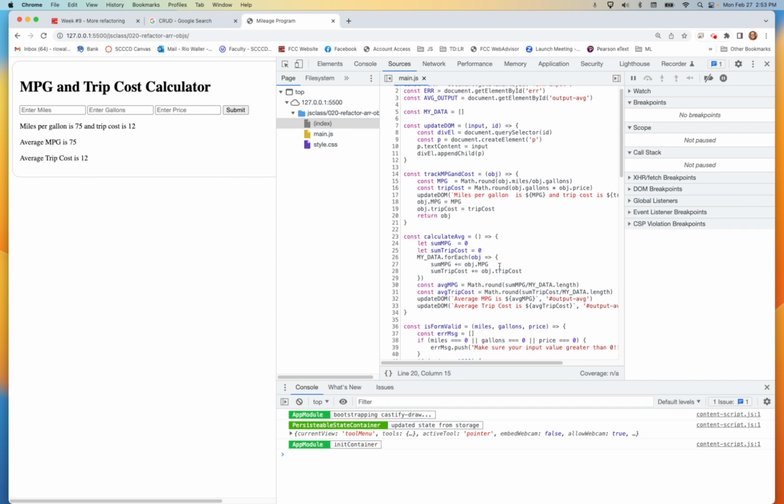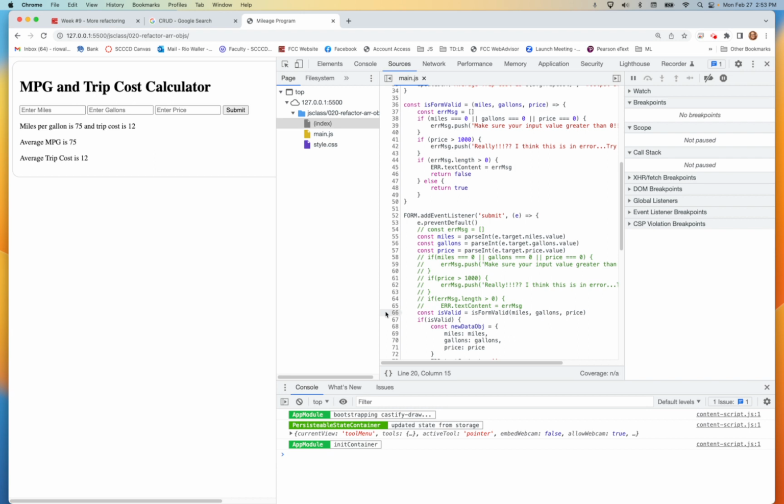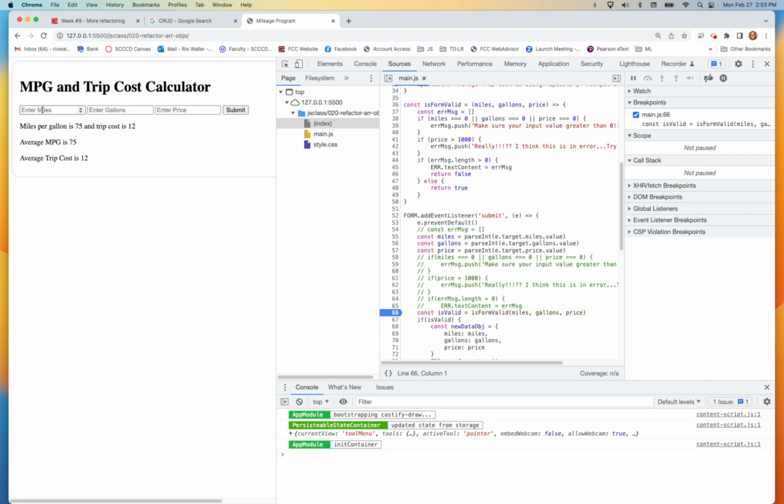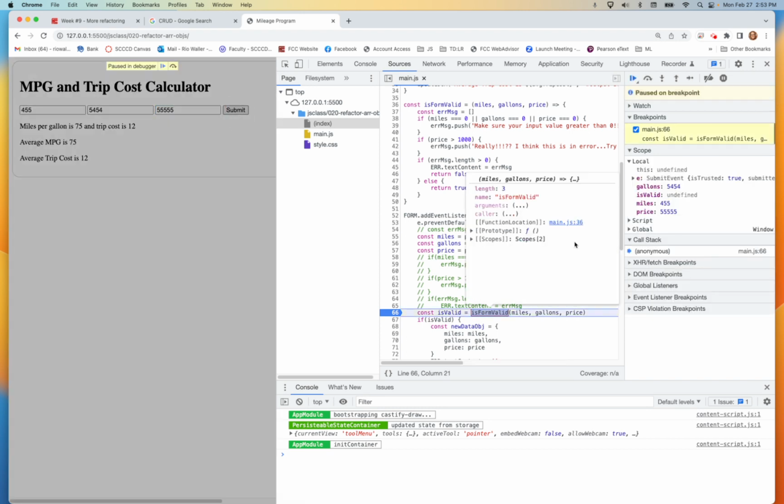So in this case, how do we validate that this works? We set that breakpoint right here. We enter some data that we know was not correct. We know zeros, but let's say we enter a big price here. I think this is the one that we had it trip on. Okay, so we're going to call is.